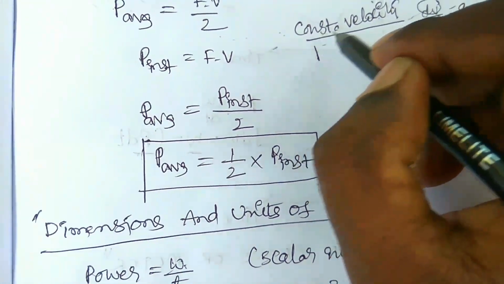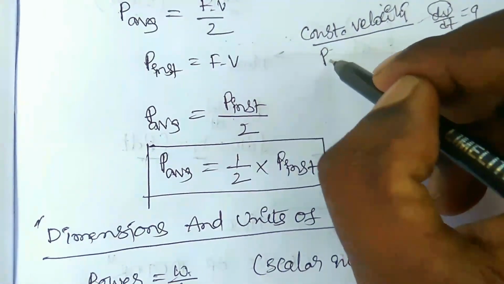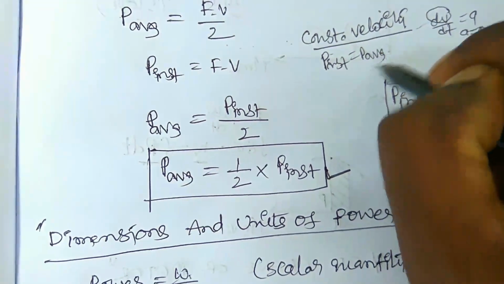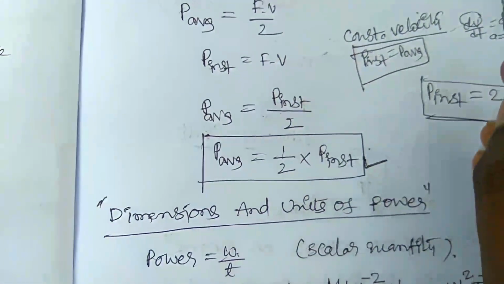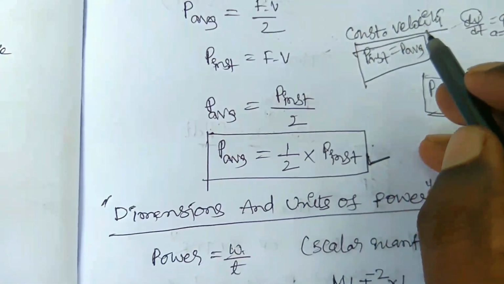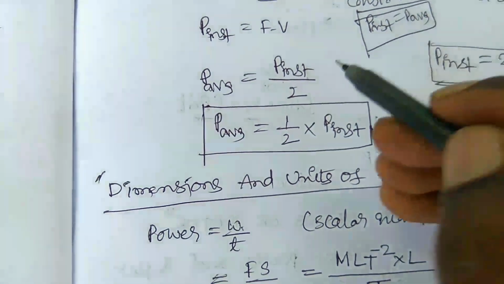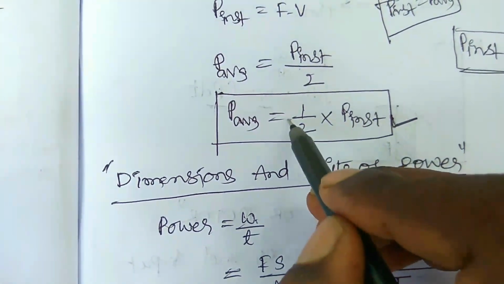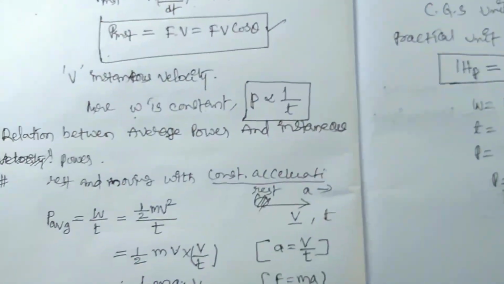Hence if the body maintains constant velocity, then P instantaneous is equal to P average. This is a very important point to remember. If the acceleration is constant, the average power is 1 by 2 of the instantaneous power.